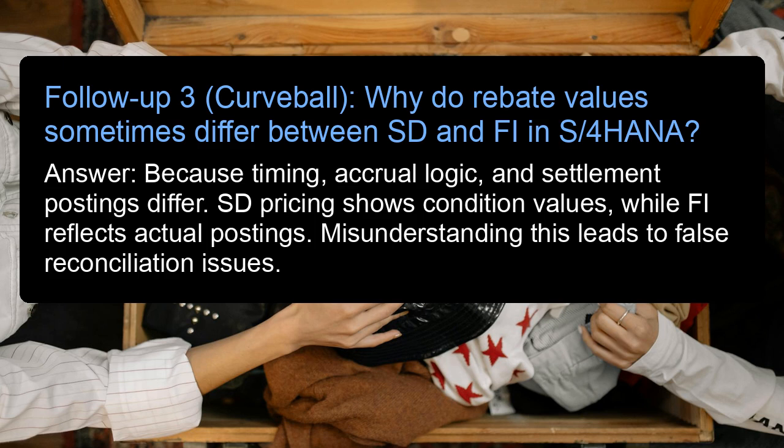Follow-up 3. Curveball. Why do rebate values sometimes differ between SD and FI in S/4HANA? Answer: because timing, accrual logic, and settlement postings differ. SD pricing shows condition values, while FI reflects actual postings. Misunderstanding this leads to false reconciliation issues.